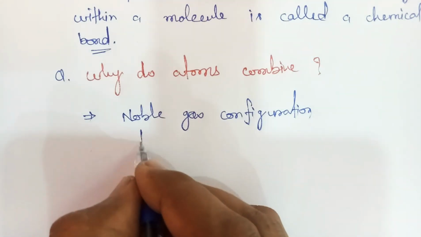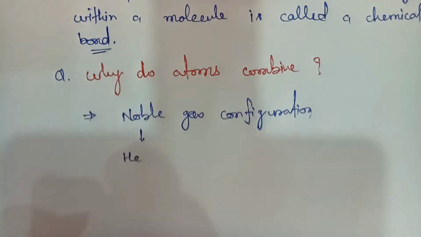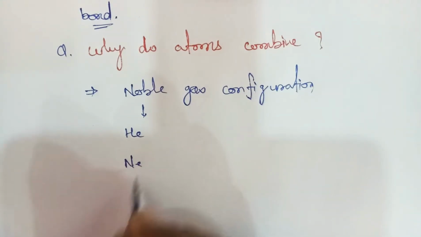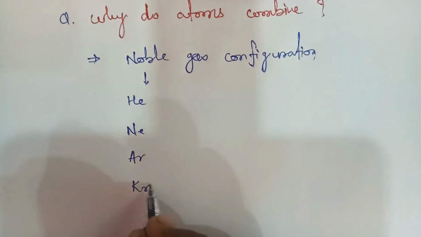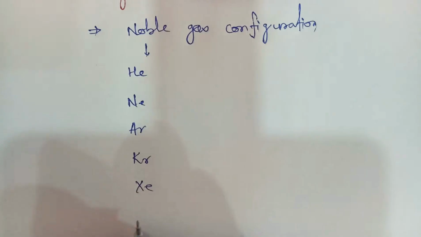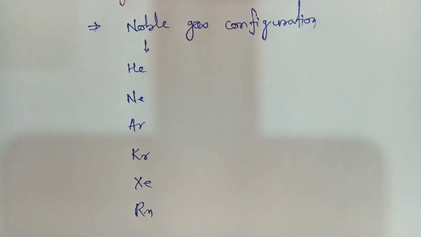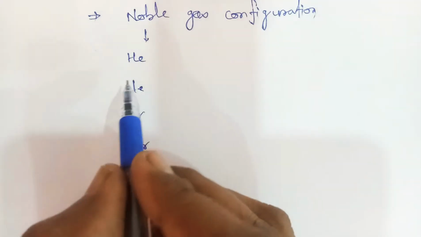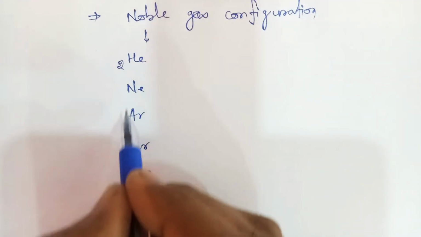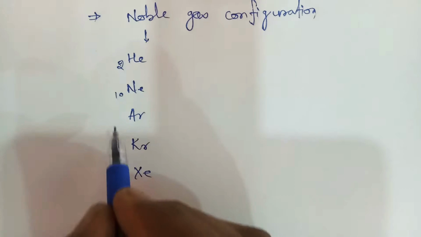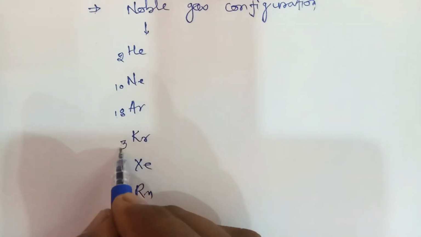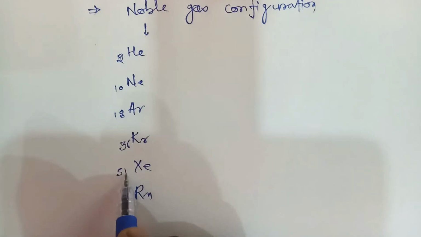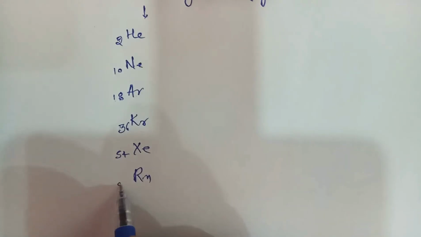Noble gases like helium, neon, argon, krypton, xenon, radon. These are the noble gases, and you can see the atomic number of helium is 2, neon 10, argon 18, krypton 36, xenon 54, radon 86.